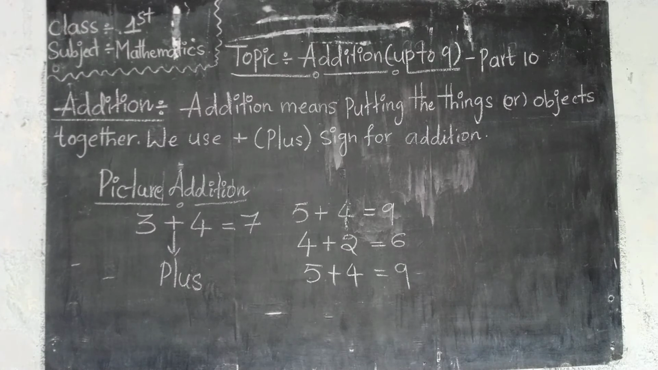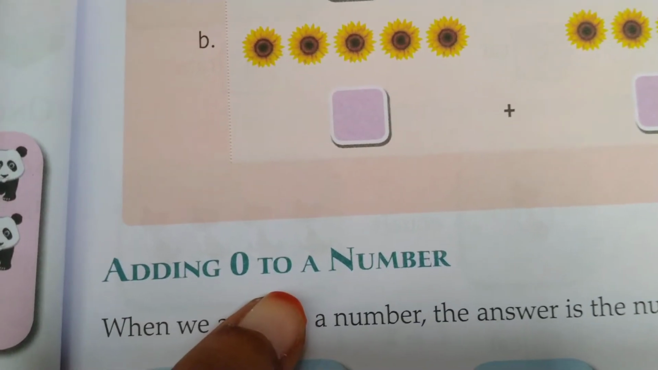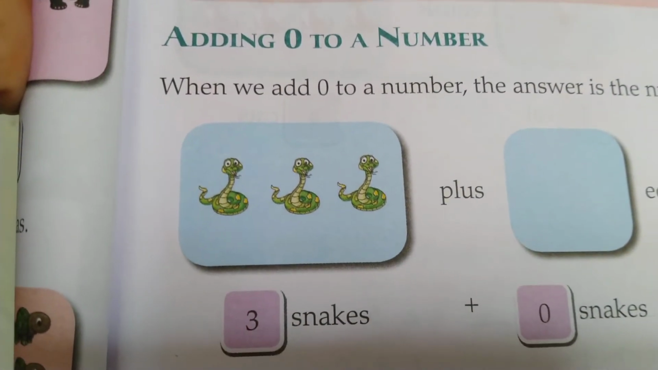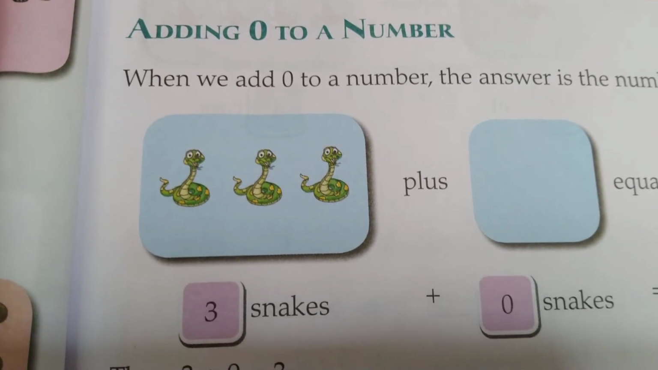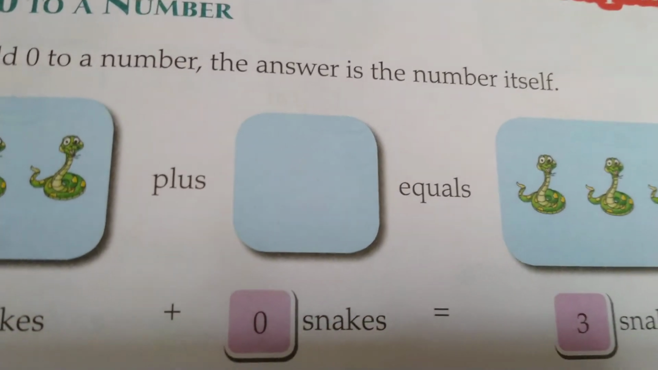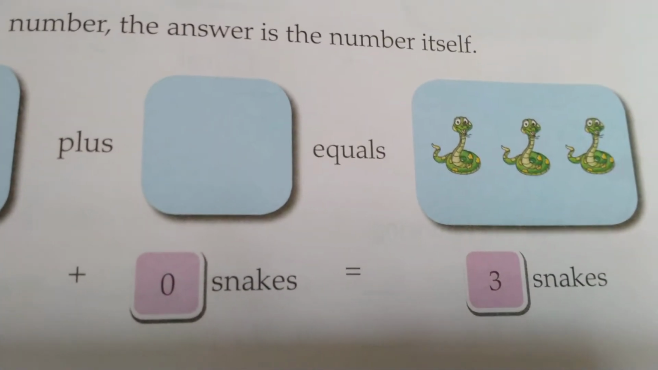Adding 0 to a number. So children, let's see. When we add 0 to a number, the answer is the number itself. In the first picture, how many snakes are there, Nana? 3 snakes. If we add 0, here we are adding 0. 0 means, are there any snakes? No. It equals 3 snakes only.